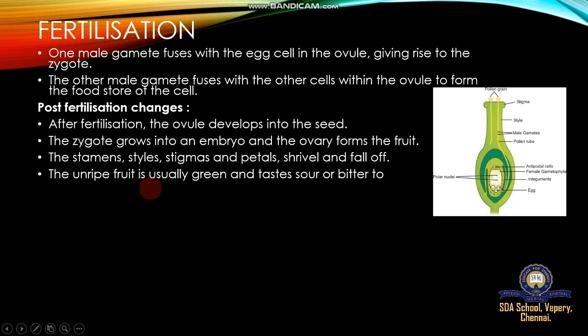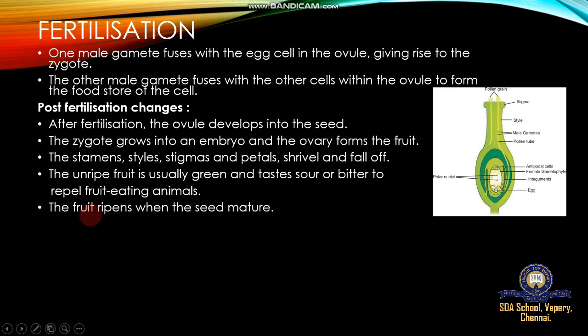The unripe fruit is usually green and tastes sour or bitter to repel fruit eating animals. Unripe means young fruits. Young fruits are green because of the presence of more chloroplasts, and they taste mostly sour or bitter to fruit eating animals. The fruit ripens when the seed matures. Whenever the seed matures, the fruit will be ripened.